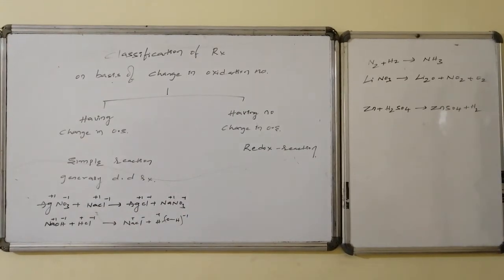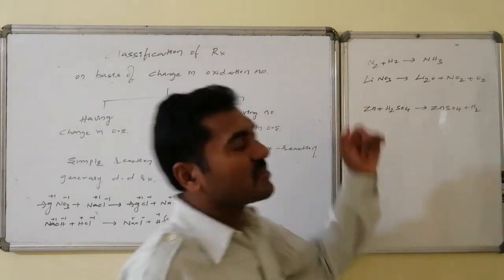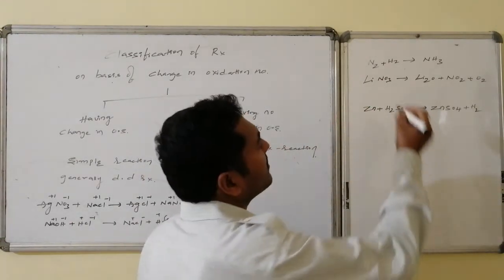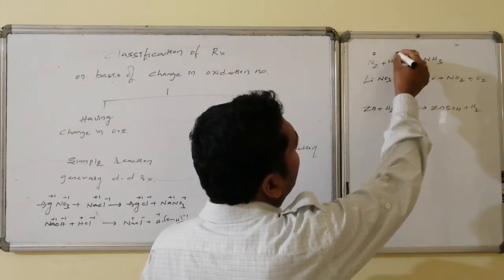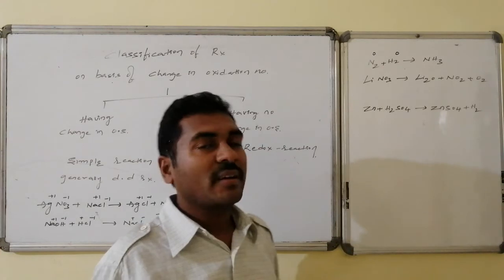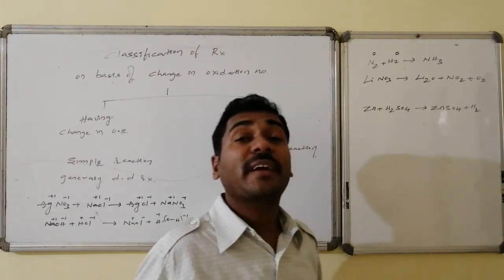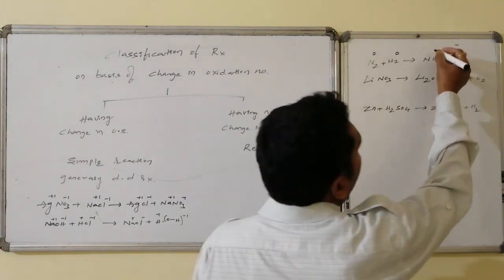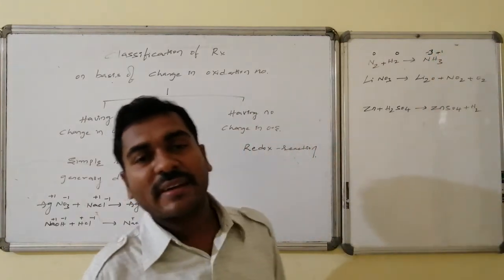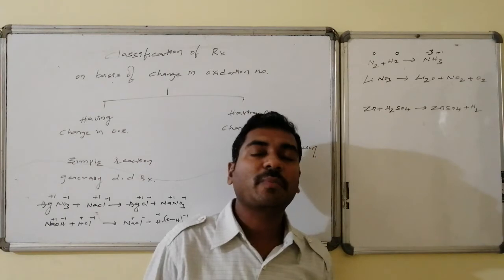See the examples for the redox reactions. Here, nitrogen and hydrogen combine and lead to the formation of ammonia. If you look at the oxidation numbers, nitrogen in its elemental form and hydrogen in its elemental form have oxidation numbers of 0. But in the product, nitrogen has an oxidation number of -3, and hydrogen has an oxidation number of +1.